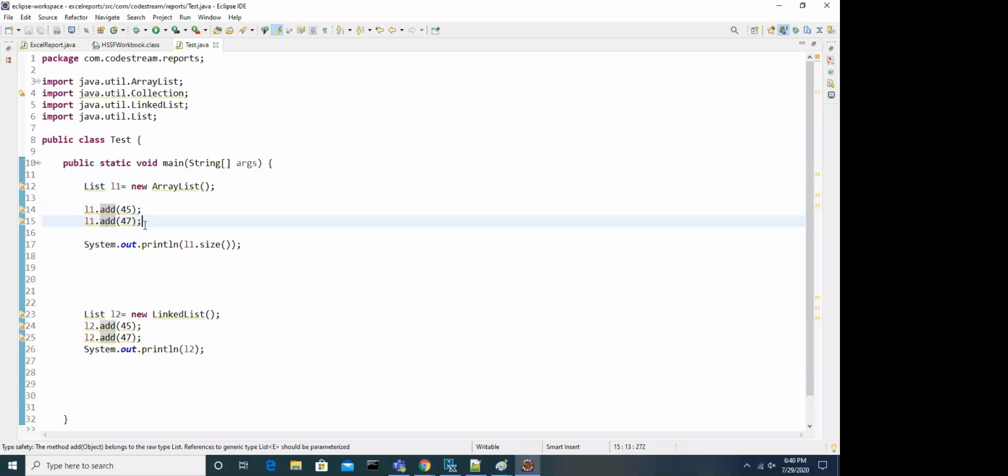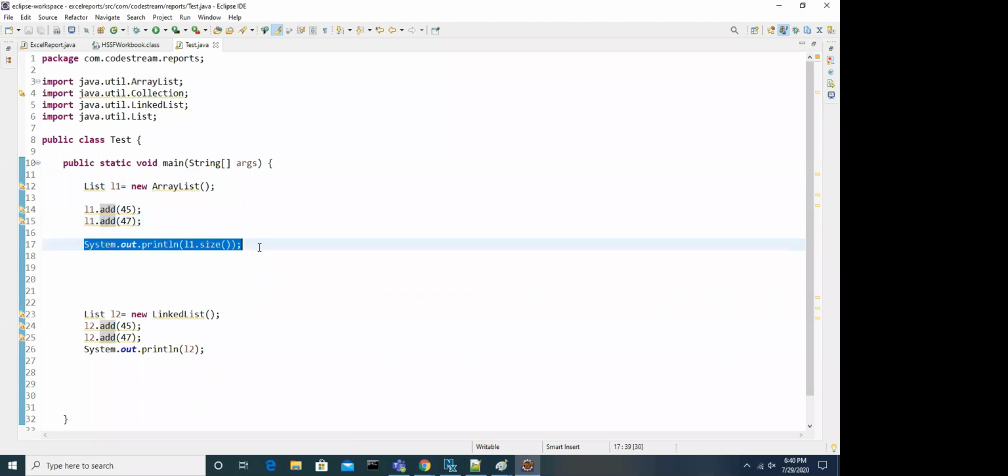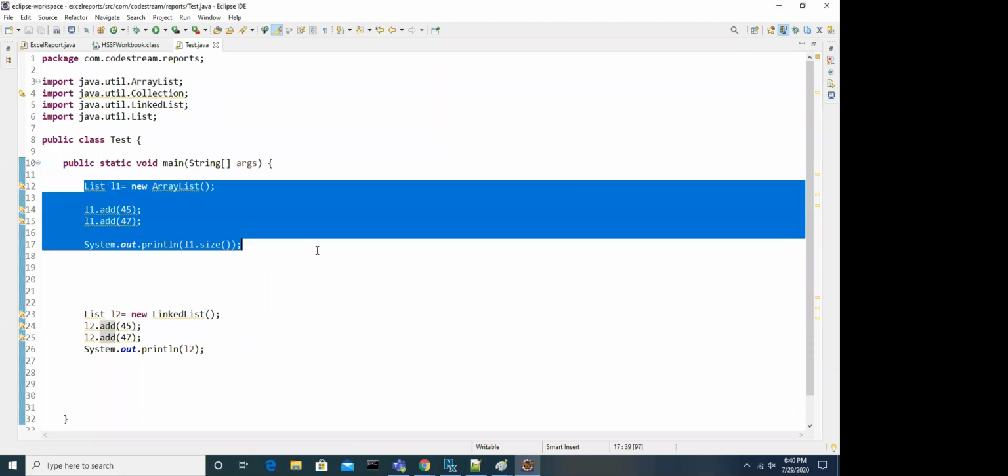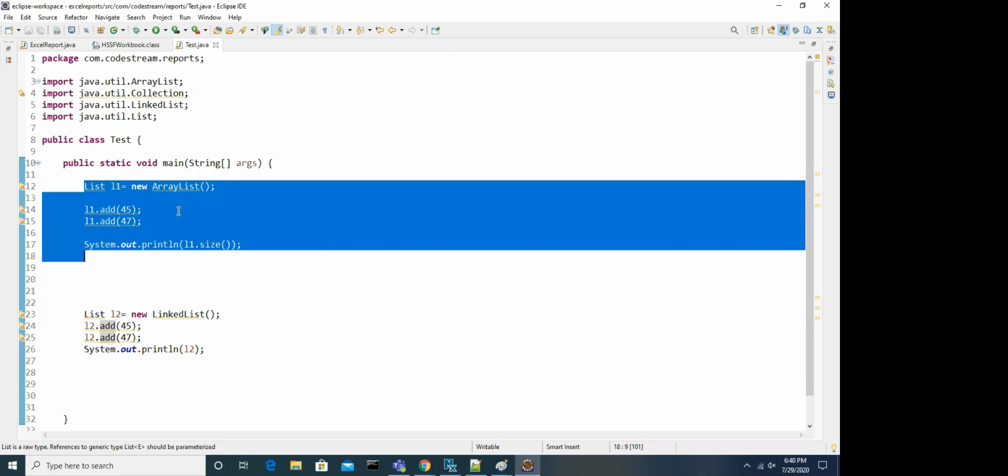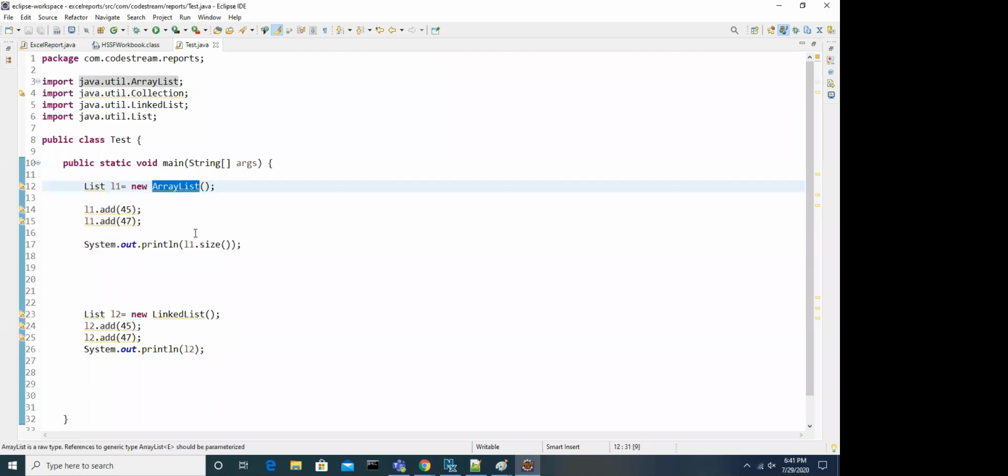That's it. And System.out.println, this one. So the code is not confusing, but the very important thing is how it works internally. That is the main thing you have to understand. That I will discuss. But before that, try to practice, try to play with the methods we have in the API. Okay, guys?